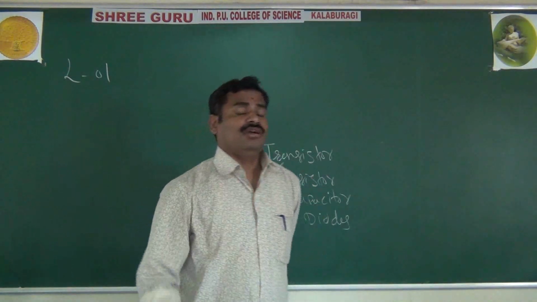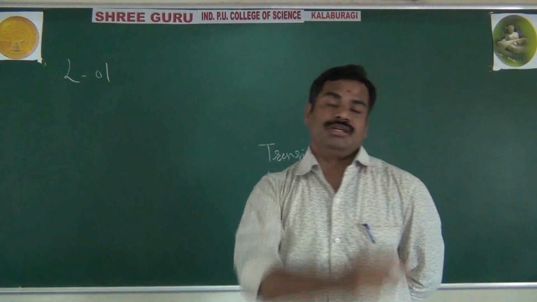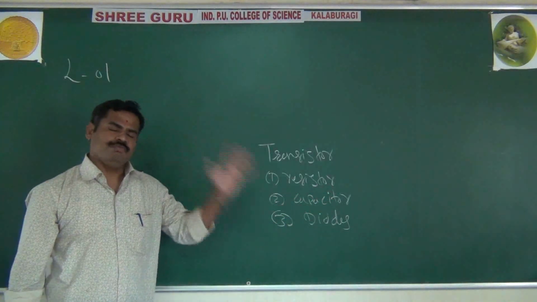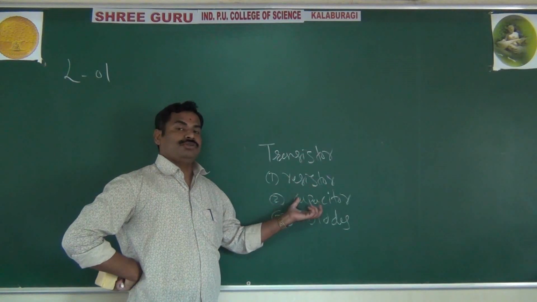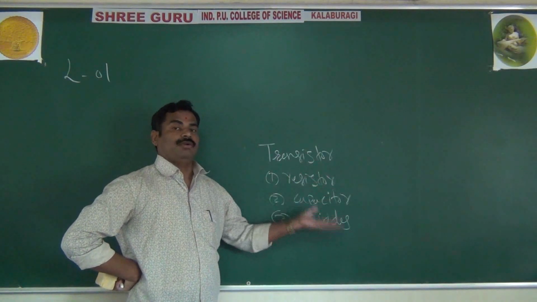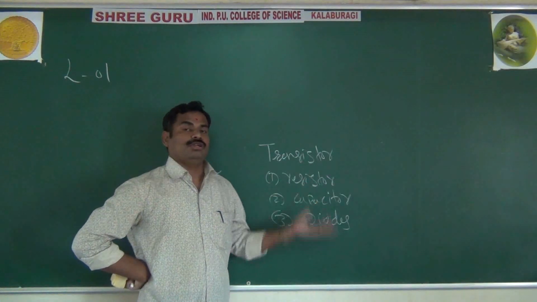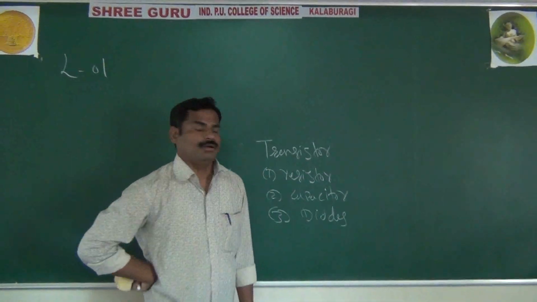Depending on where you are externally connecting, whether on the input side or the output side, we get different applications of the op-amp. In a simple way, by connecting the resistor and capacitor at the input and output, we get different applications of the op-amp. These are the most important things or properties of the operational amplifier.